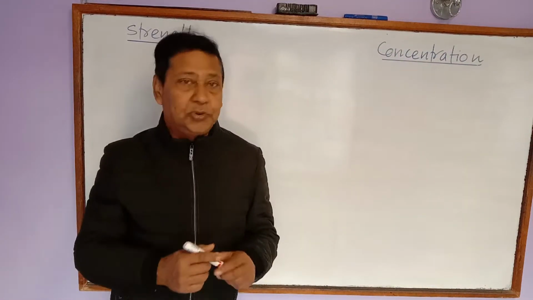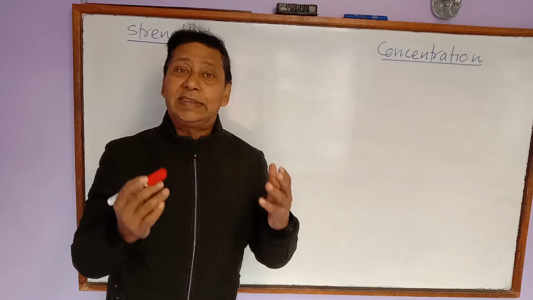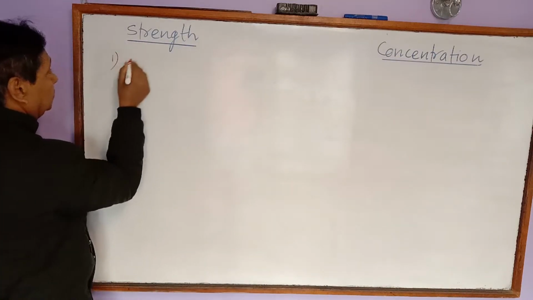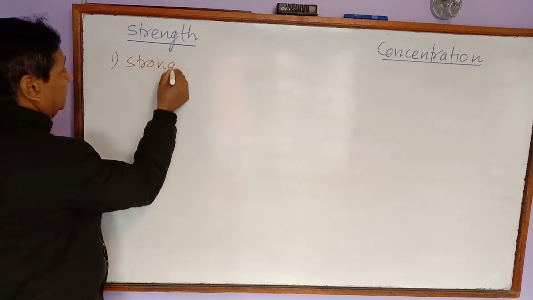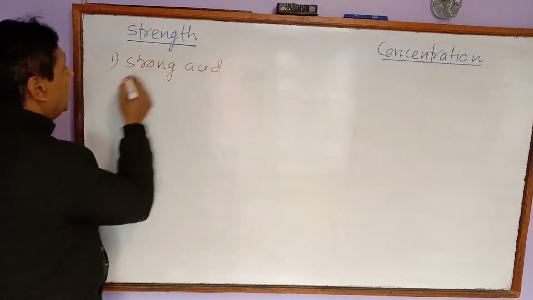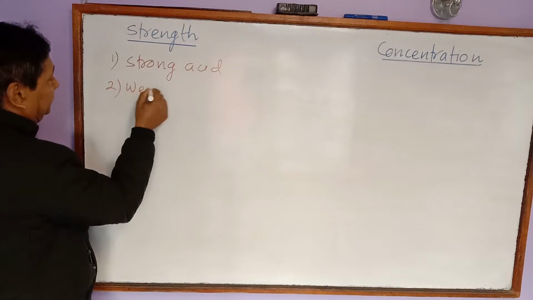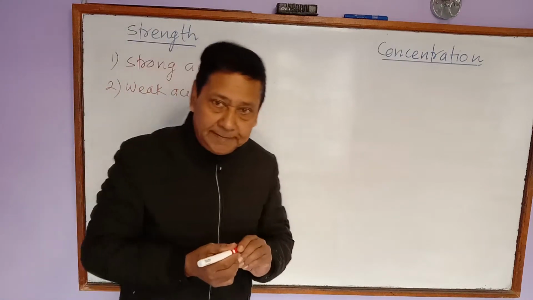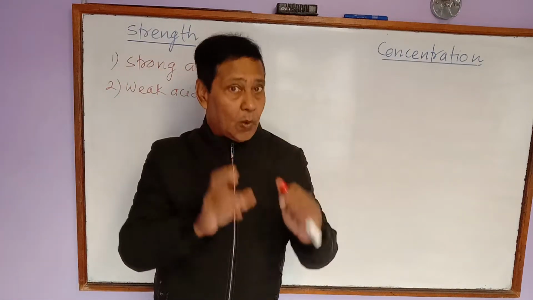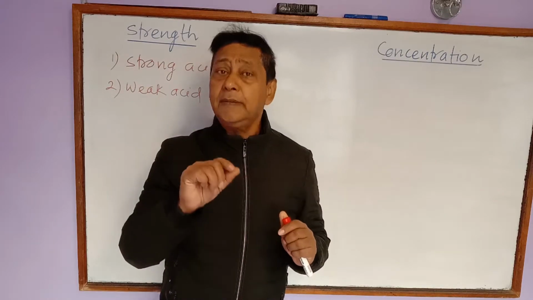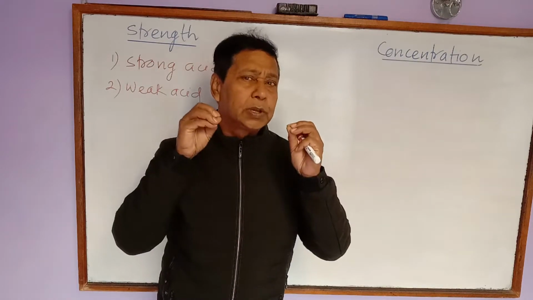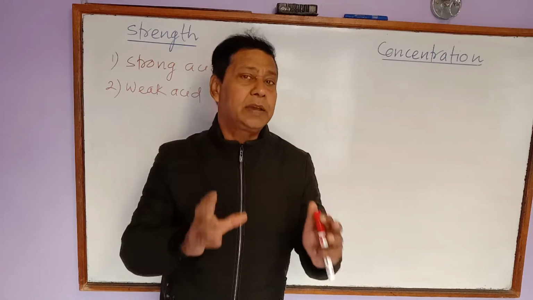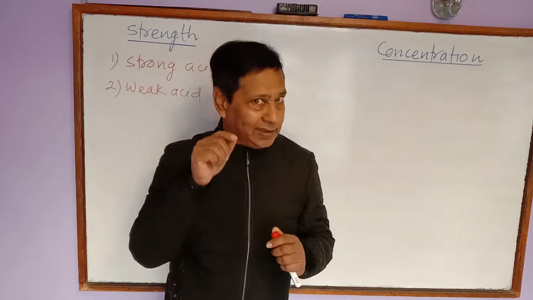In terms of strength, acid is divided into two types. Number one, strong acid. And number two, weak acid. Now, what is the meaning of strong acid? An acid is called strong acid if its molecule undergoes almost complete ionization in aqueous solution and gives a high concentration of hydrogen ion in the aqueous solution.